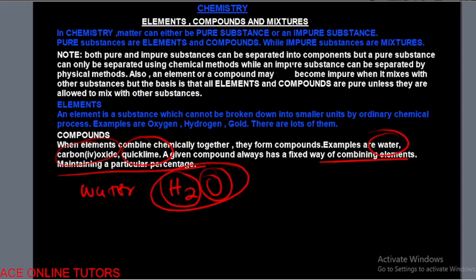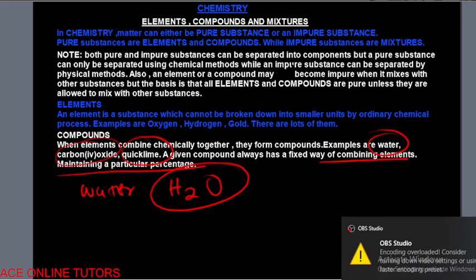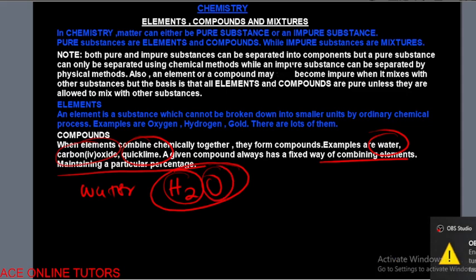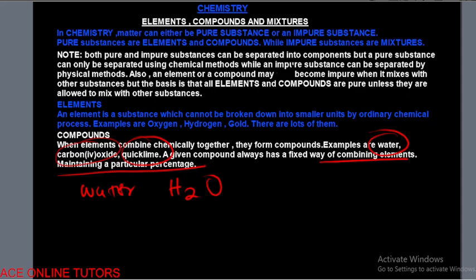So if you want to say it normally, you just say that hydrogen is an element, oxygen is also an element, and both of them combine chemically together to form water. That's what you are going to say. So water is a compound that is composed of what? Two elements that react chemically together. Anywhere you see water, this is always what you see: 2 hydrogen and 1 oxygen. So that's what we mean by it has a fixed way. It will always be like that if it is water.